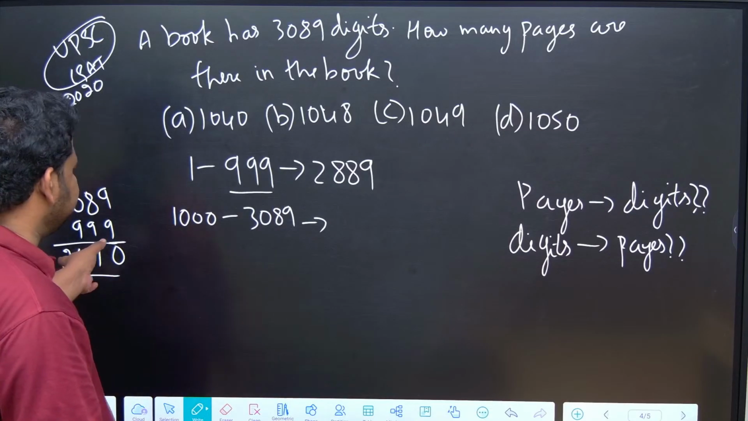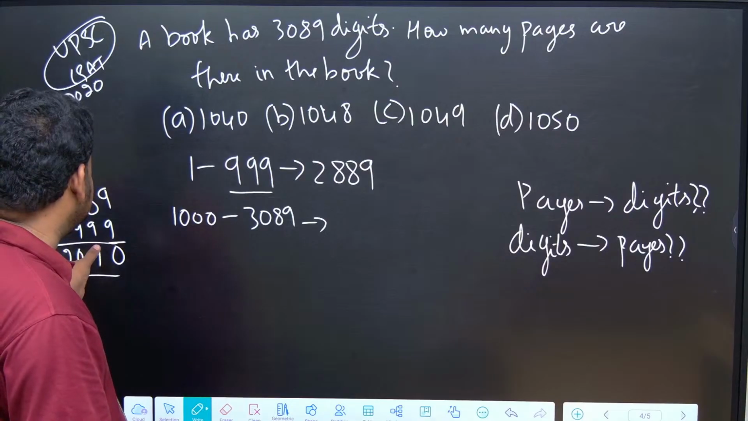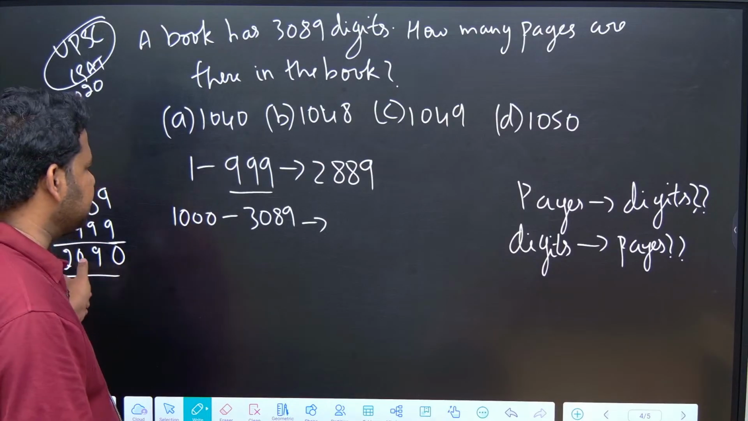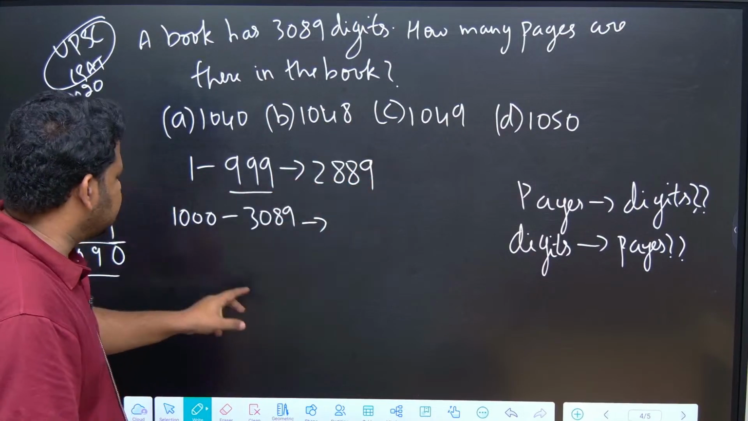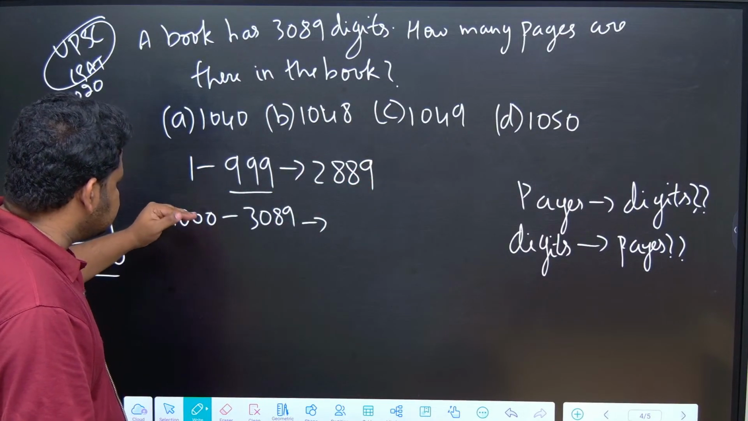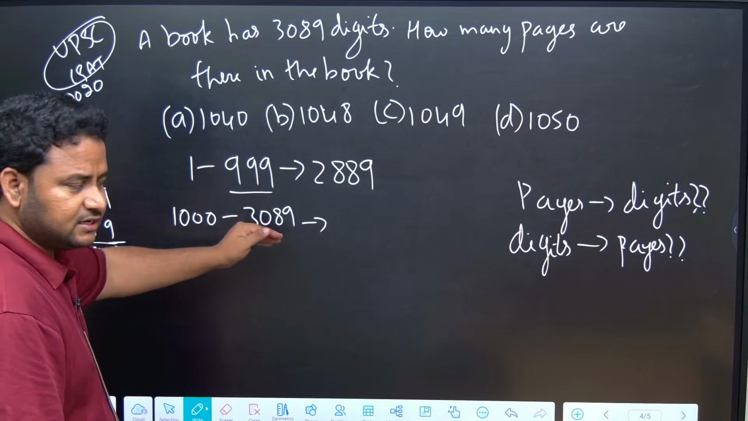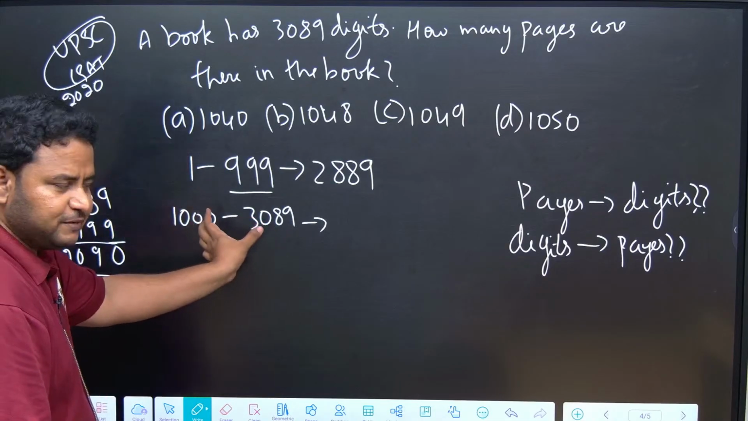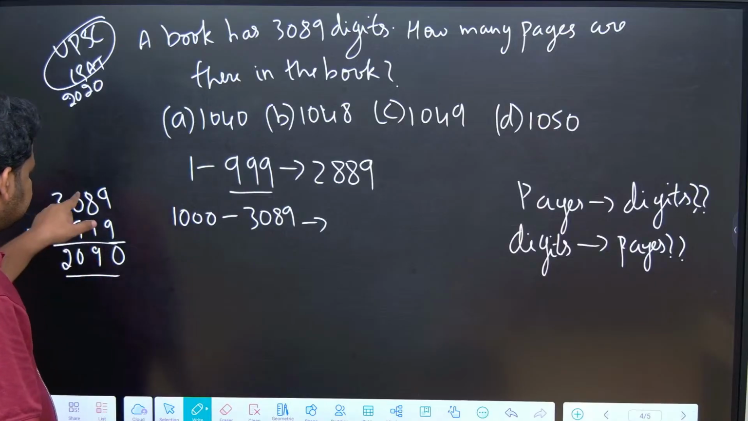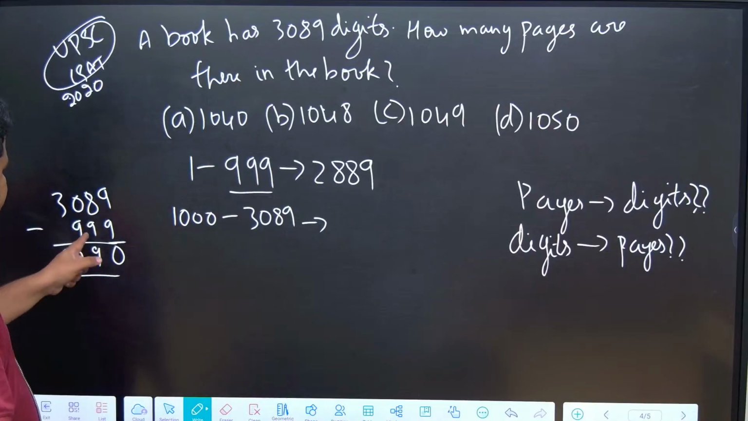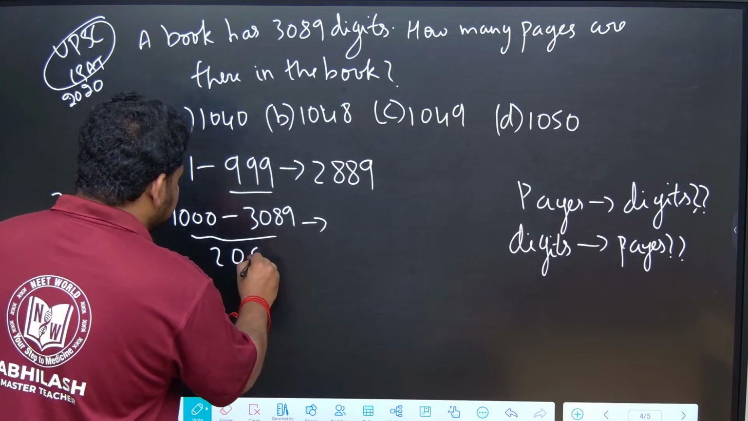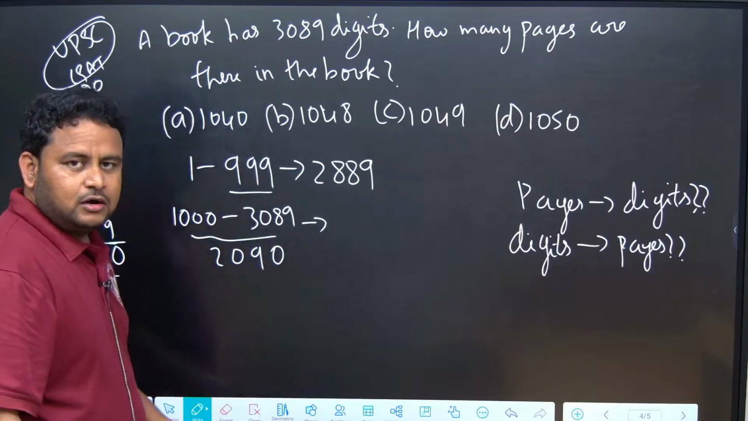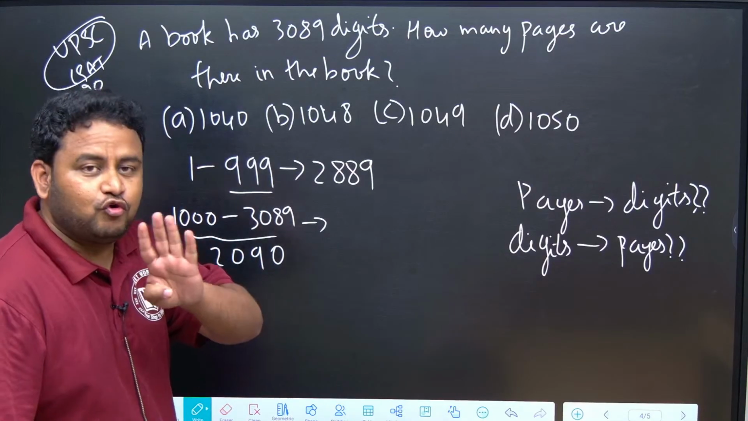So the remaining number of digits is how much? Pages 1 to 999 use 2889 digits. The digits from number 1000 to 3089, the difference, is 9 minus 9 is 0, 18 minus 9 is 9, 29 minus 9 is 20. So the difference comes out to be 2090. But these are 4-digit numbers.